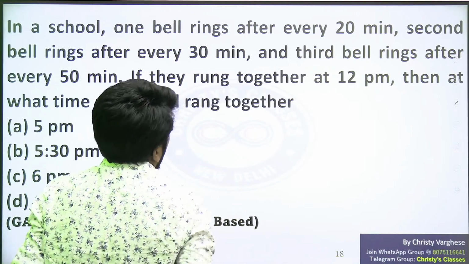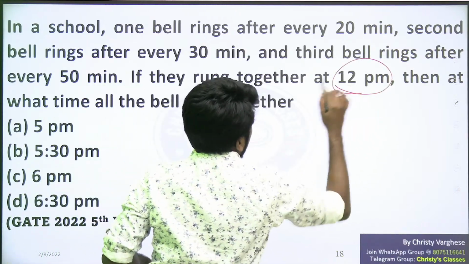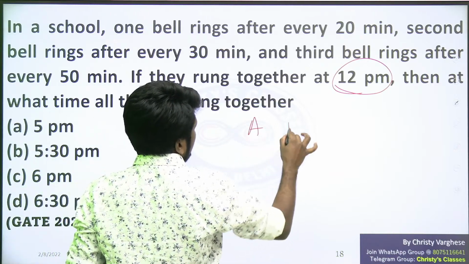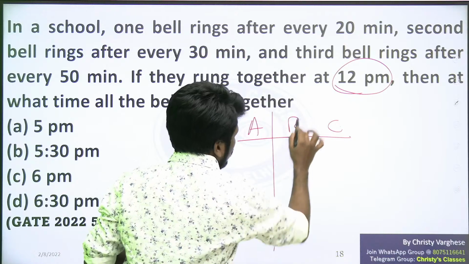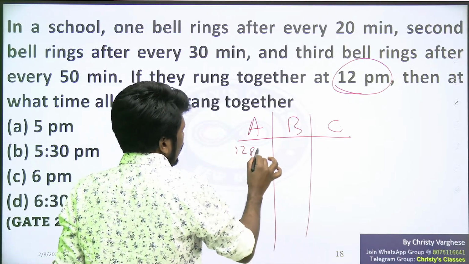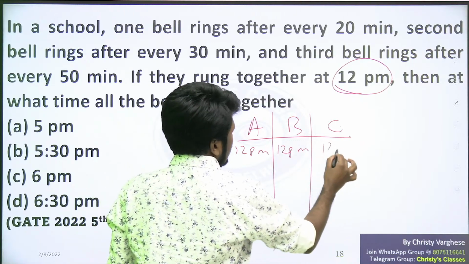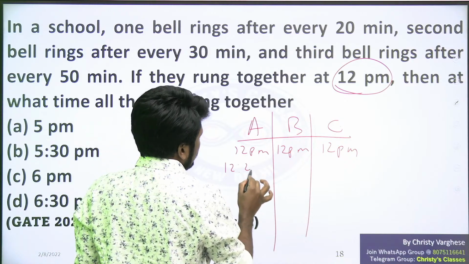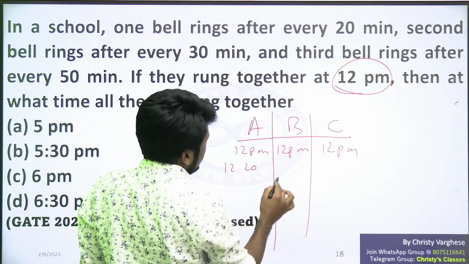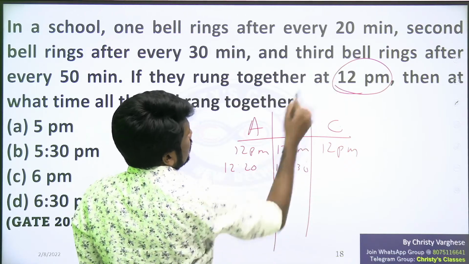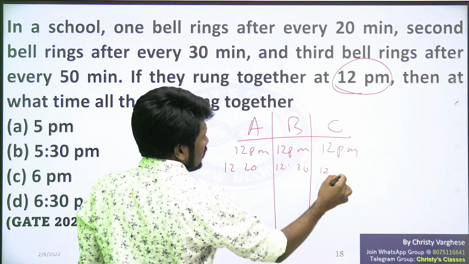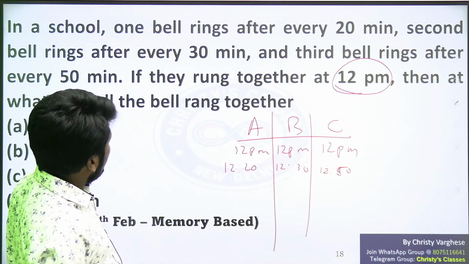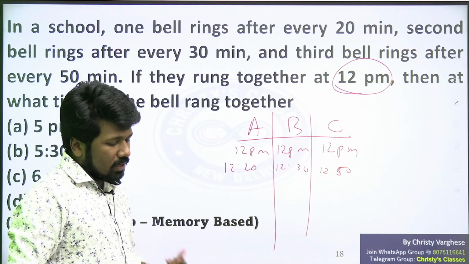So one bell rings after every 20 minutes, and from here we can start. All the three bells together rang at 12 p.m. That means bell A, bell B, bell C. Those who haven't understood the meaning, listen carefully. At 12 p.m. all the three bells are ringing together. The first bell will again ring 20 minutes later, that is 12:20. The second bell will ring after every 30 minutes, so it will ring at 12:30. The third bell rings after every 50 minutes, that is 12:50. Now the question is when they will ring together again after this 12 p.m. time.